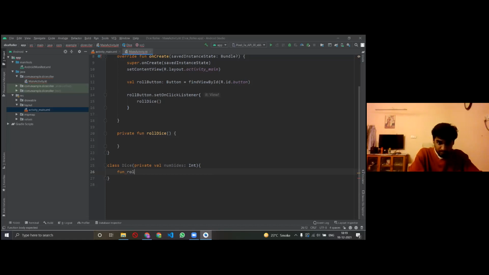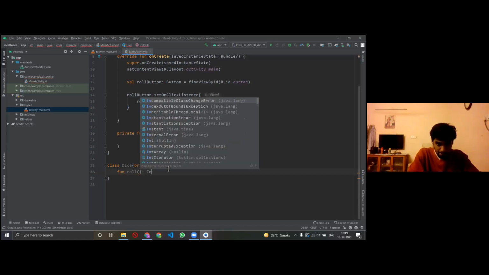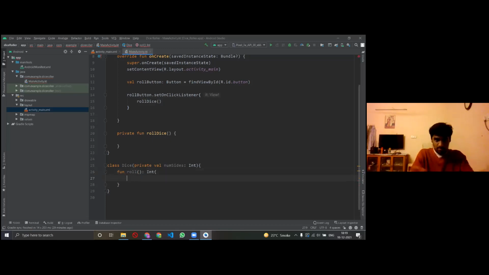So I'll write a function roll, and as I told you, it's always good to initialize, to tell the function what it is going to give out. If the dice is rolling, it'll only give out numbers, right, whether 1, 2, 3, 4, 5, 6, and so on. So I know that it's an integer, so that's why I've written it as an integer, and it's always a good practice to write that.